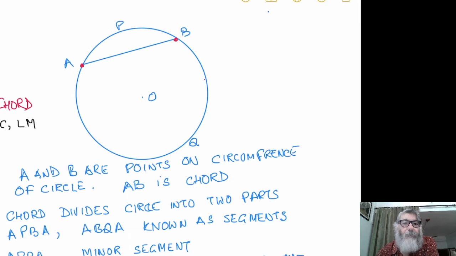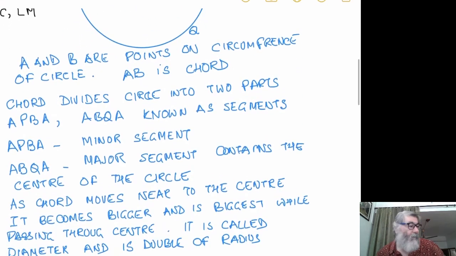Any chord, when it divides the circle into two parts, one part will contain the center of the circle, and one part will not contain the center of the circle. So the part which contains the center of the circle is called the major segment, and the part which does not contain the center is called the minor segment. Major segment and minor segment.